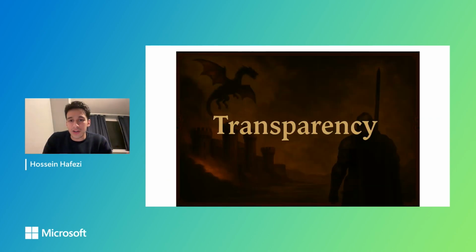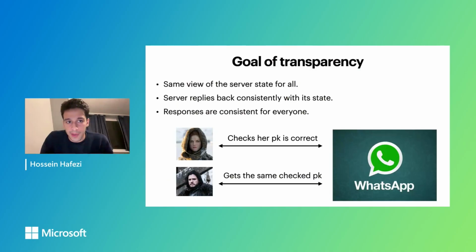So this is where transparency comes into play. The whole goal of transparency is that everyone gets the same view of the server state. And since the server has to reply consistently with the state, the responses are going to be consistent for everyone. And the way it's going to solve the issue I illustrated in the previous slide is that Ygritte herself can check that the public key on the WhatsApp server is correct. And now this time when Jon Snow queries the WhatsApp server, since we have transparency and their queries are going to be consistent, he's going to get the right public key this time. Otherwise, Ygritte will find out about it.